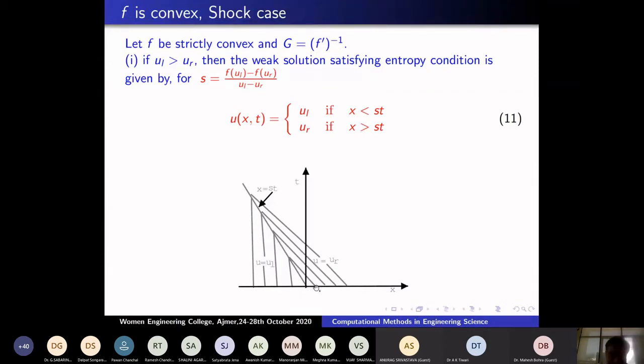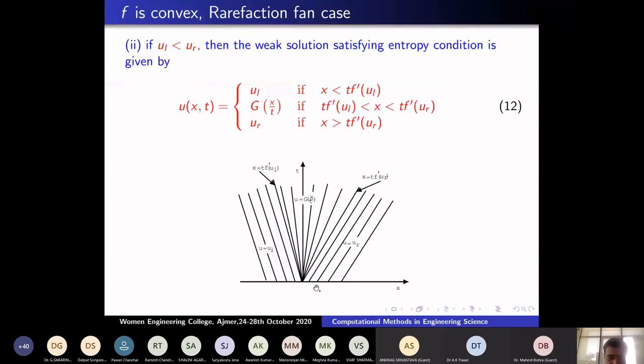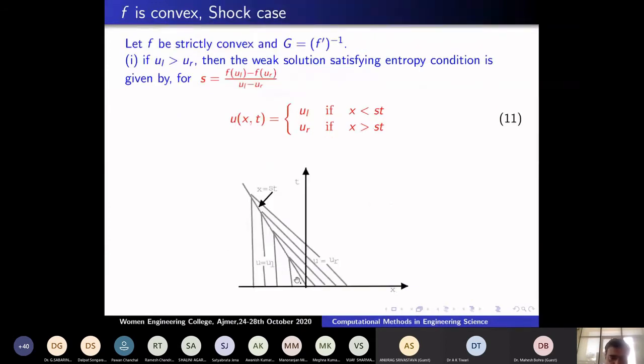I'm going to explain very clearly here; try to understand this. This is the line across which the solution is discontinuous. The solution from the left side is u_l, the right side is u_r, and they enter this discontinuity. After entering the discontinuity, we don't know what is happening. This discontinuity sucks the values from this side and this side. That's why it's called a shock, and shock means it sucks the information from both sides.